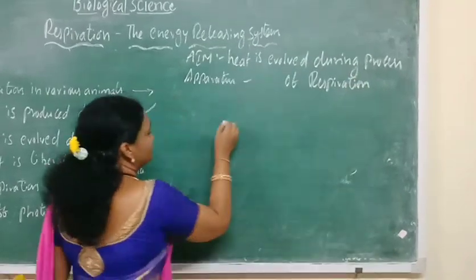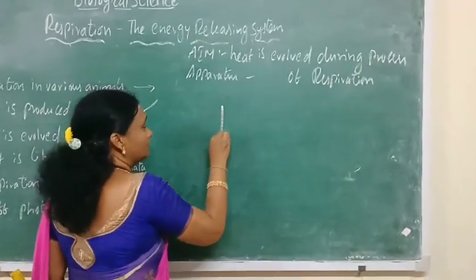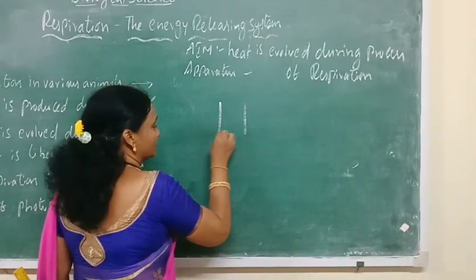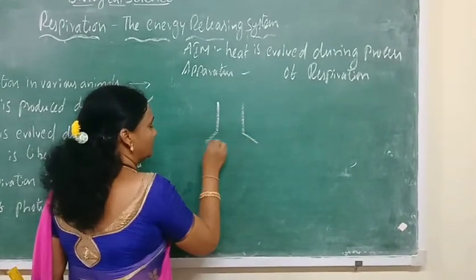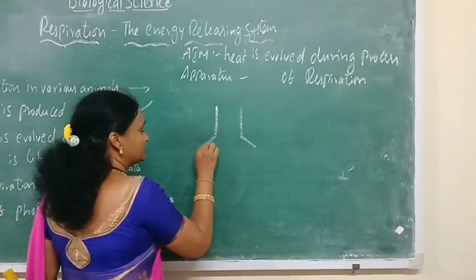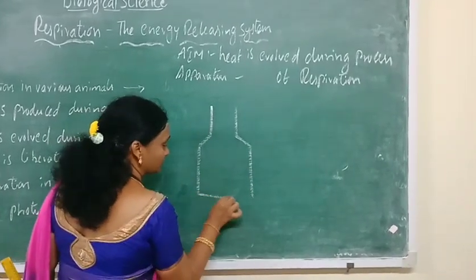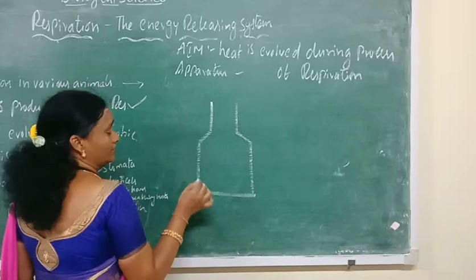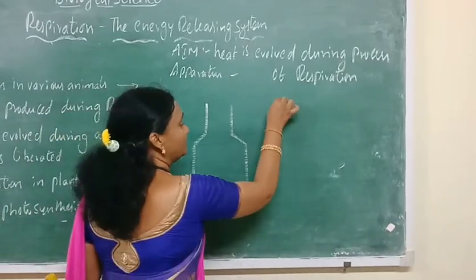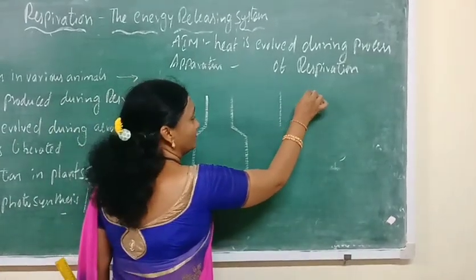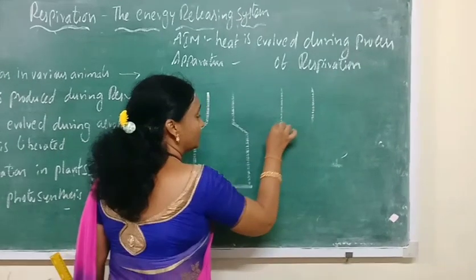So, what apparatus do we need? We need two thermos flasks. Why? A thermos flask maintains the temperature irrespective of environmental change, so in order to do any heat experiment, we take a thermos flask.